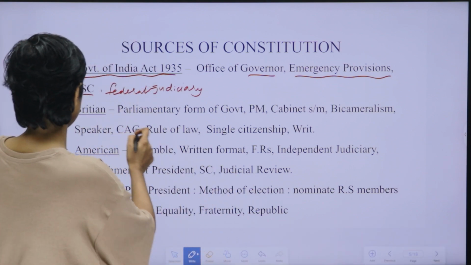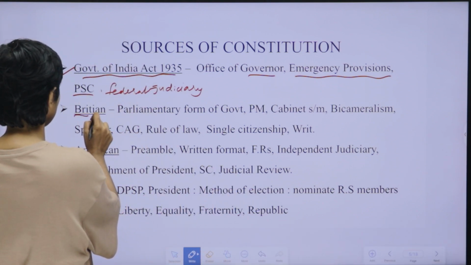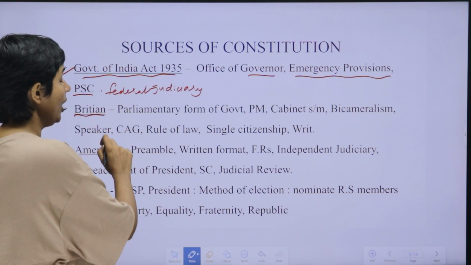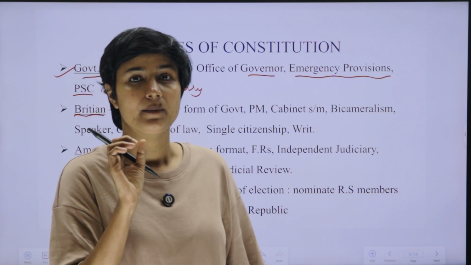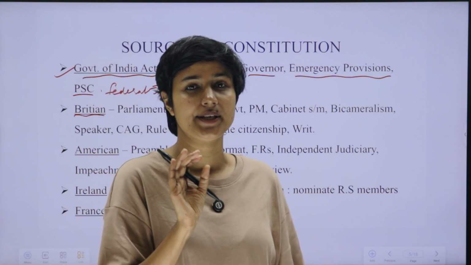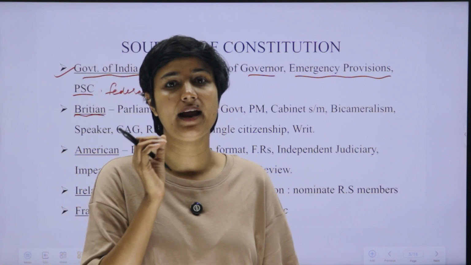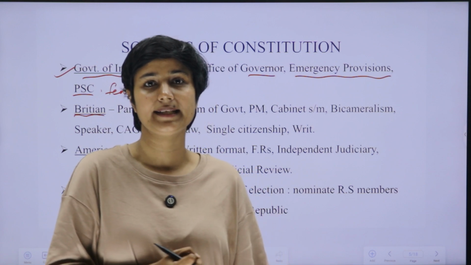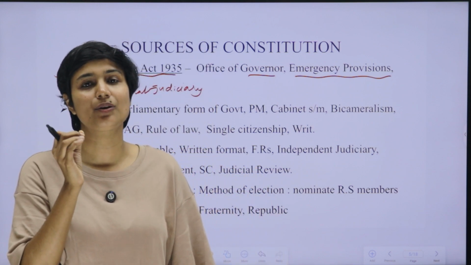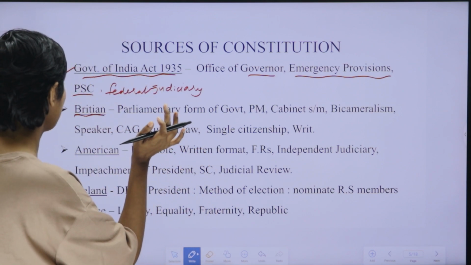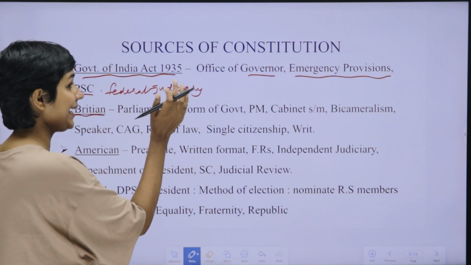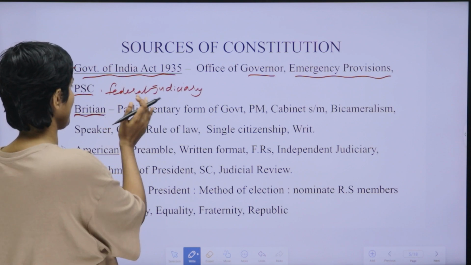Okay, now the ideas taken from Britain. We have already discussed one point about the British constitution: Britain does not have a written constitution. They follow an unwritten constitution, that is, it is not codified. Now we move to the principles and concepts that we took from the British constitution.